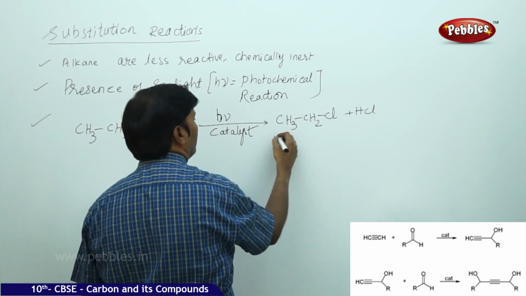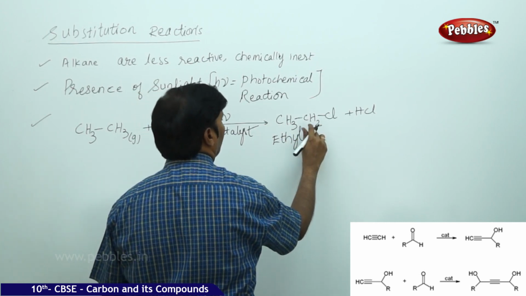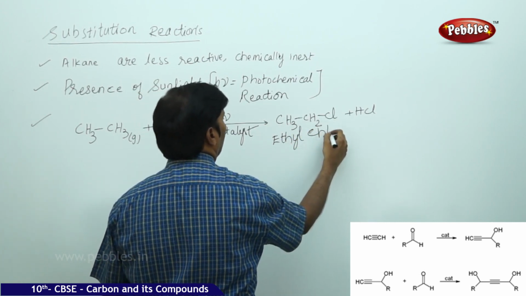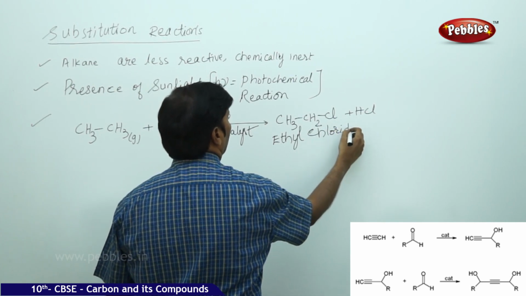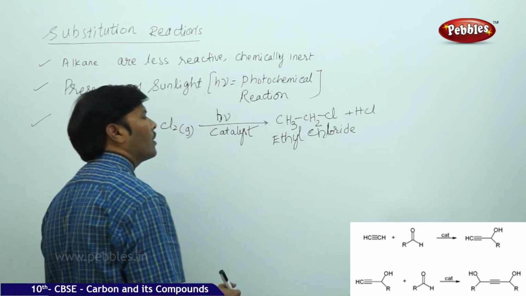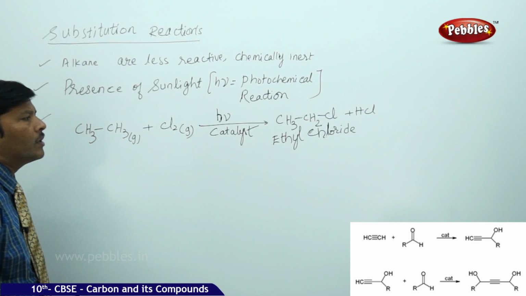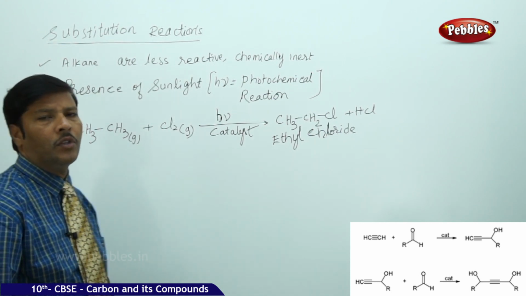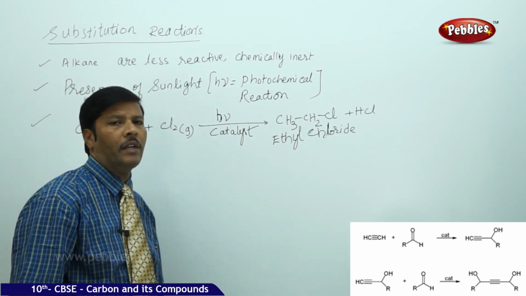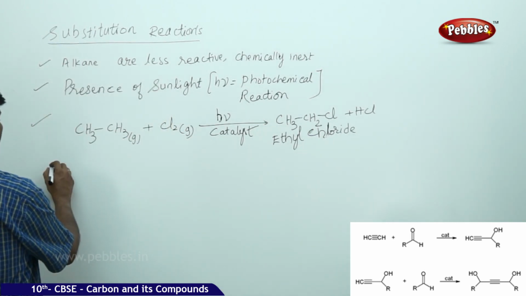This is called ethyl chloride. This is one of the important reactions you have to understand in the substitution reactions of alkanes.